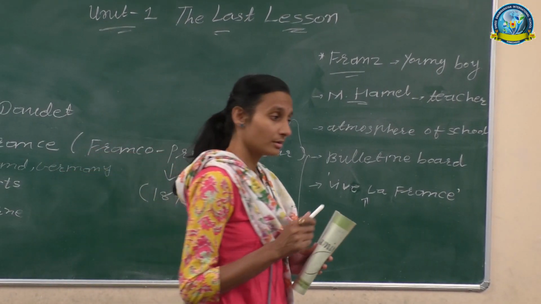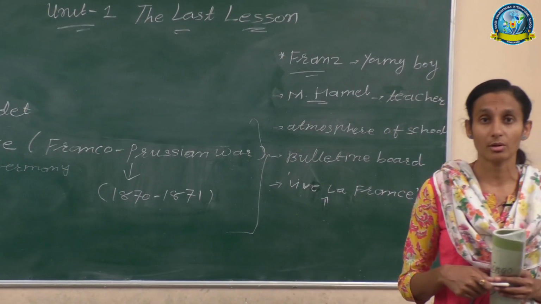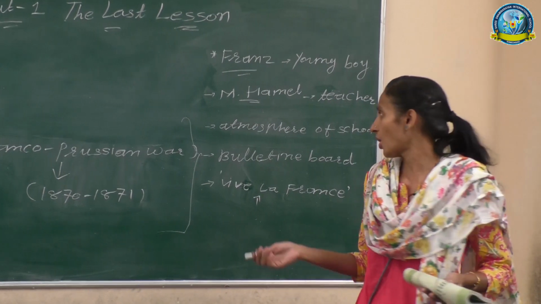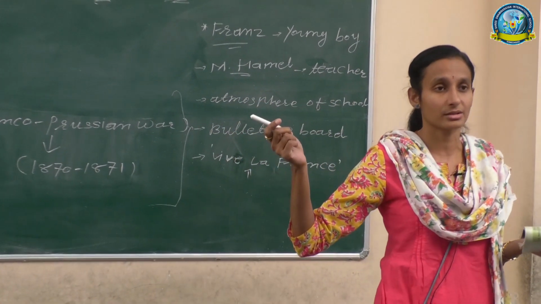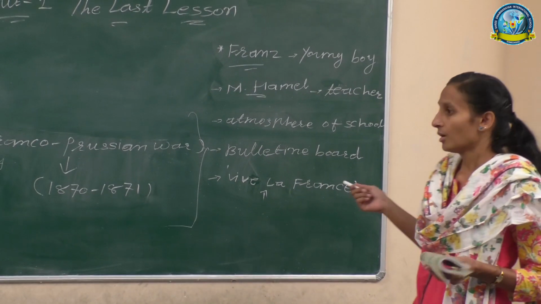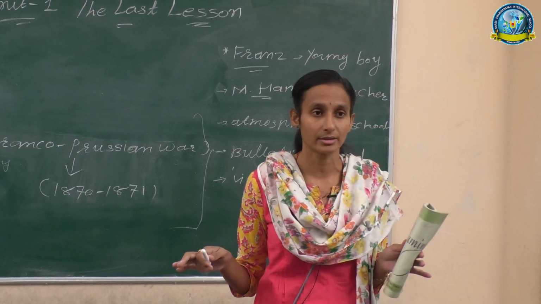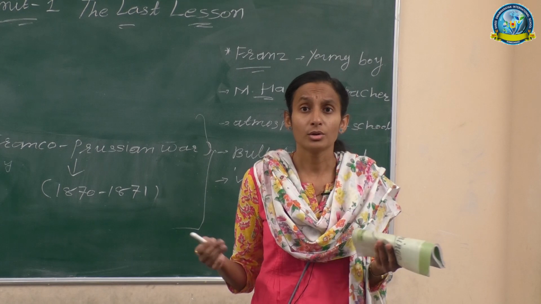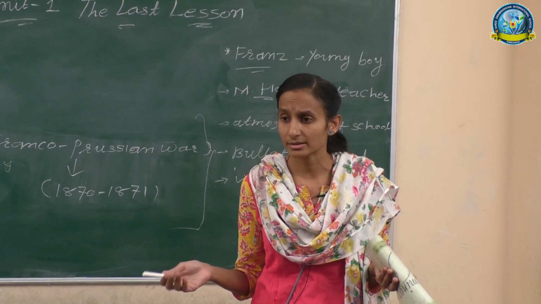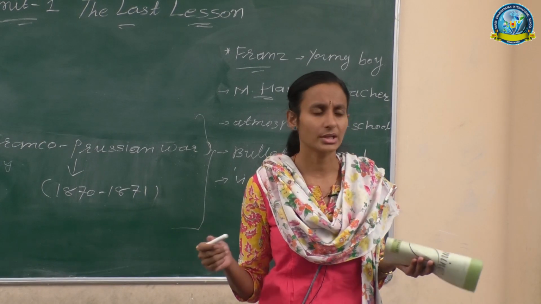Now, when he reached the school, he noticed the atmosphere of the school was totally changed. Which type of atmosphere was there? He saw that the whole school was very silent, as quiet as a Sunday morning. No sound of the desks, no sound of the scratching pens, nothing, no hustling, no bustling.